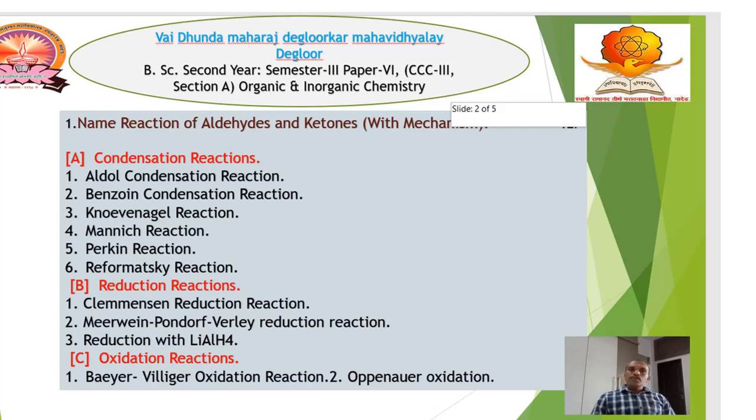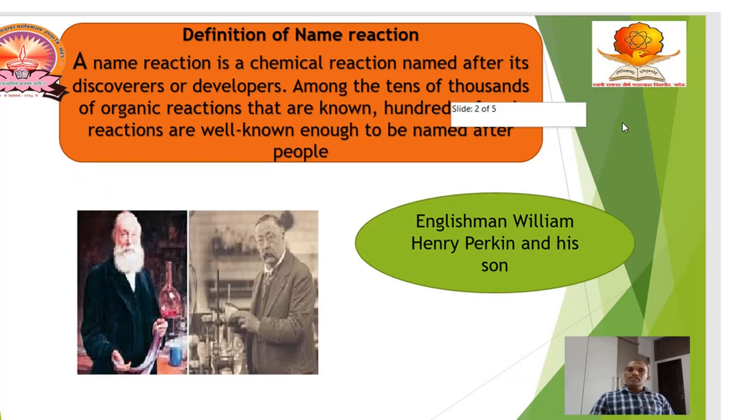Friends, what are name reactions? Name reactions are chemical reactions named after their discoverer or developer, who invented that reaction. For example, I have taken the Perkin reaction, which we are going to learn in the coming lectures. Perkin is a scientist who invented the reaction, which is known as the Perkin reaction.